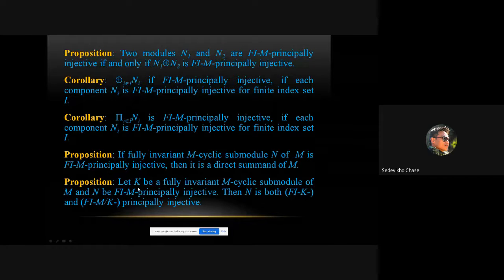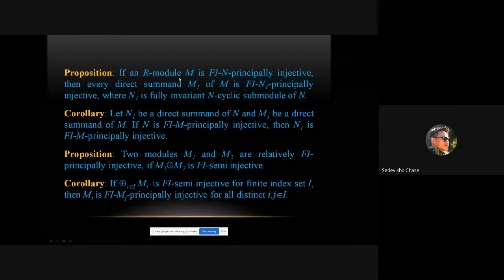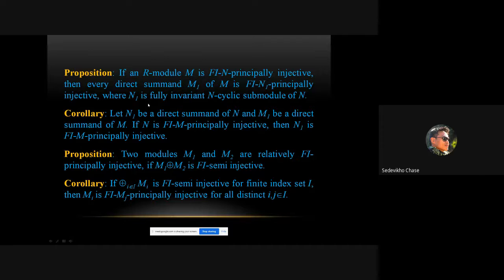There is another proposition here: let K be a fully invariant M-cyclic submodule of M and N be Fi M-principally injective, then N is both Fi K-principally injective as well as Fi M. If an R-module M is Fi N-principally injective, then every direct summand M1 of M is Fi N1-principally injective, where N1 is a fully invariant N-cyclic submodule, or N1 can be a direct summand of N, and then this also holds true.